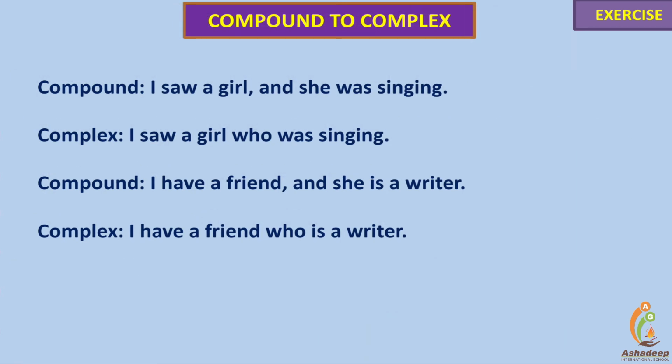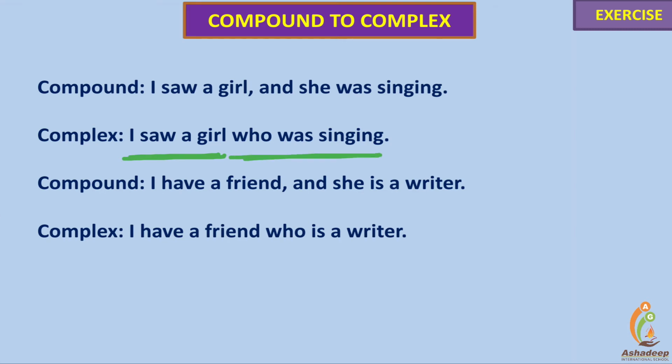I saw a girl and she was singing. I saw a girl who was singing. Who is a subordinating conjunction used for girl. Who was singing is another clause. I saw a girl is the main clause.